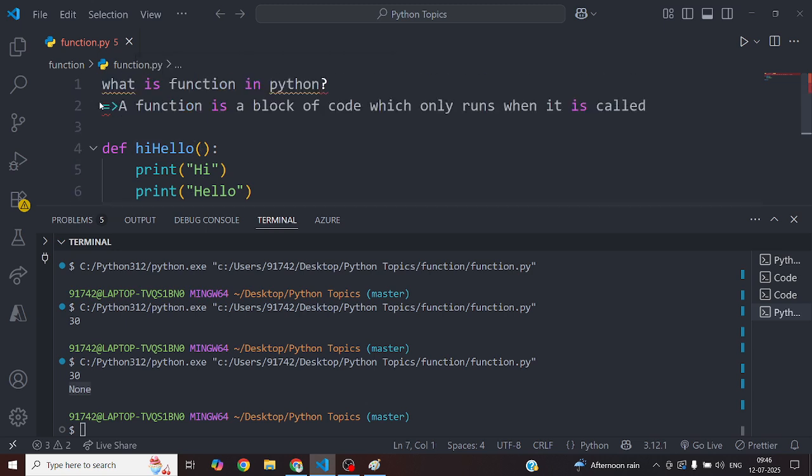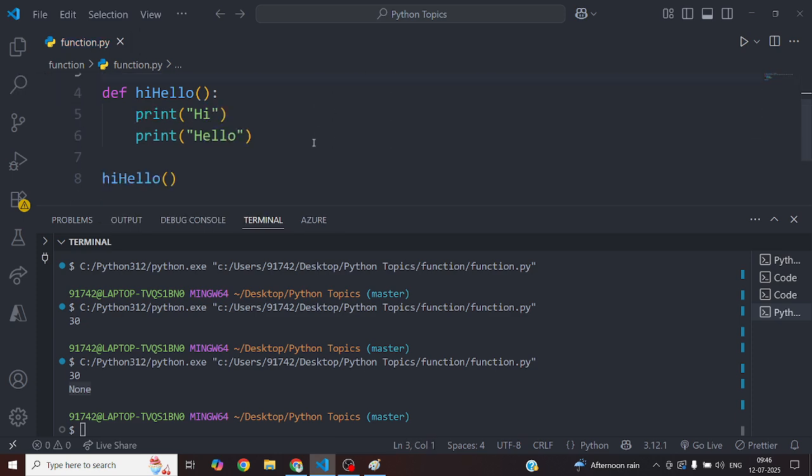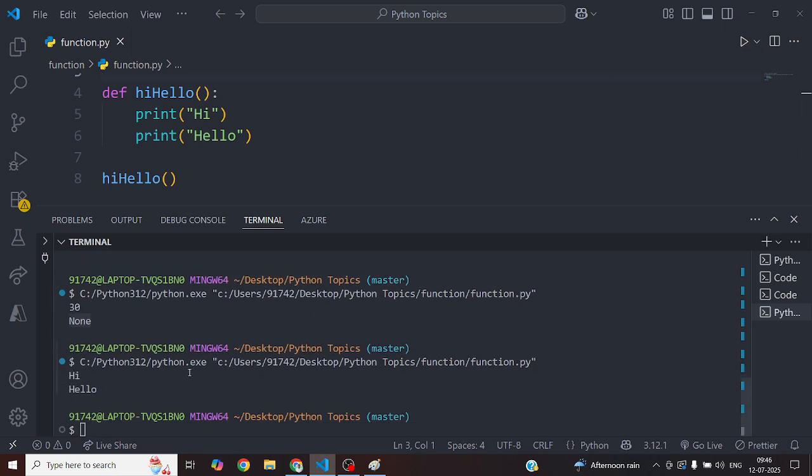Now if I comment this out and run it, you can see hi, hello both are printing, no issue.